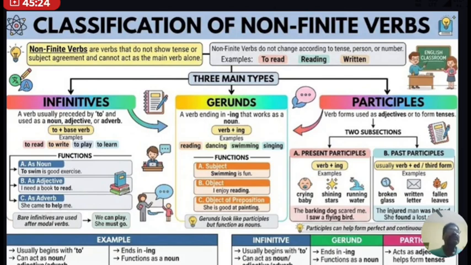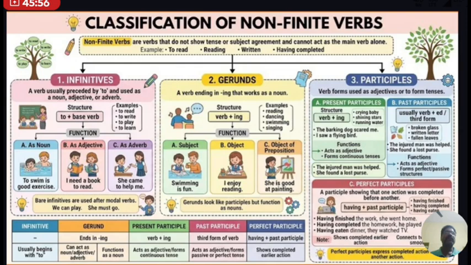Similarly, let us discuss participles. These are verb forms used as adjectives or to form a tense. There are two subsections of participles: present participle and past participle. There is also a future participle. Now have a look, study it well. If needed, pause the video for some time and read it well.